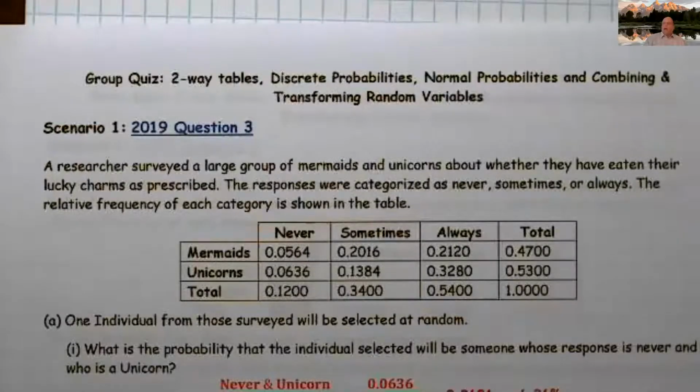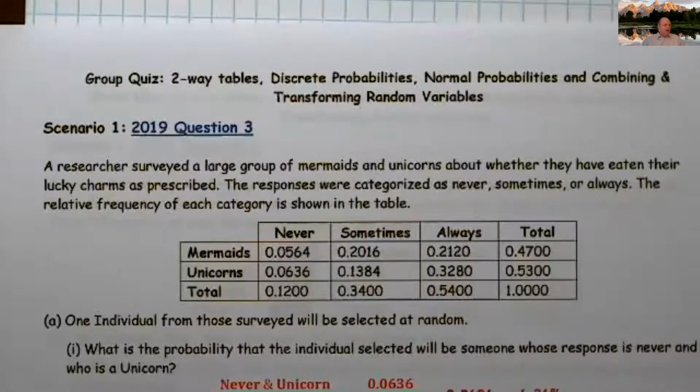Okay, so this is question 2000 from a 2019 question 3. It has been modified slightly, but it's generally the question. The actual question wasn't mermaids and unicorns, and it wasn't Lucky Charms. But we were trying to prevent people from going online and looking it up.